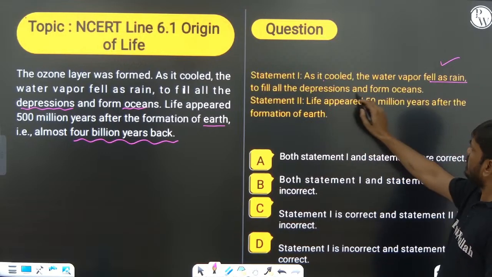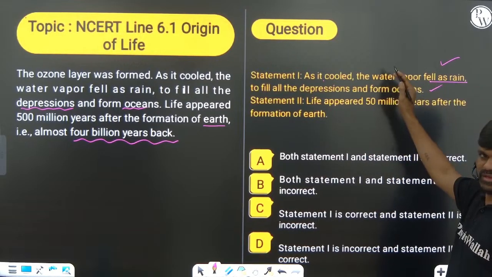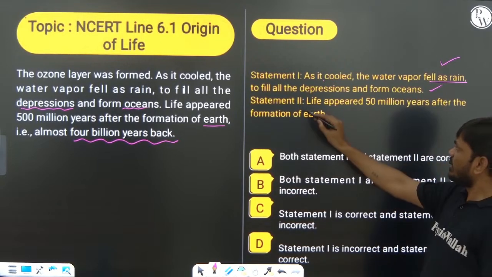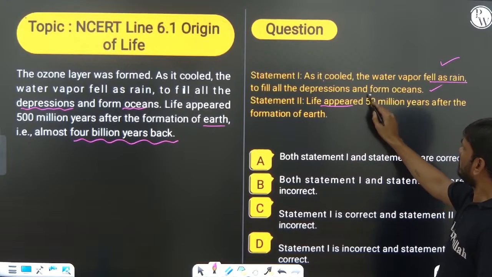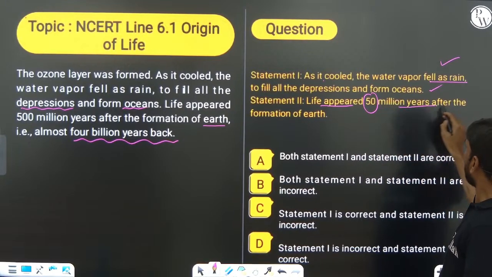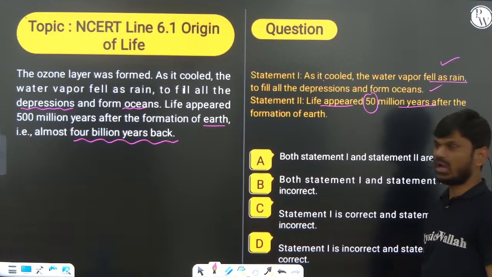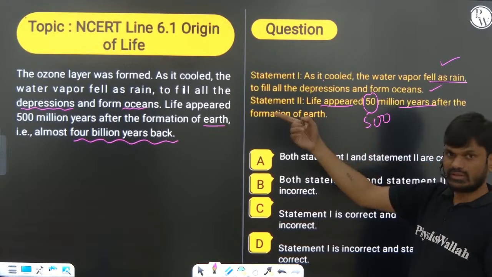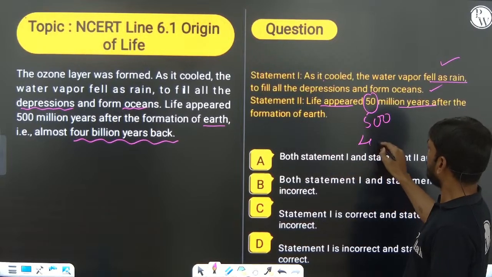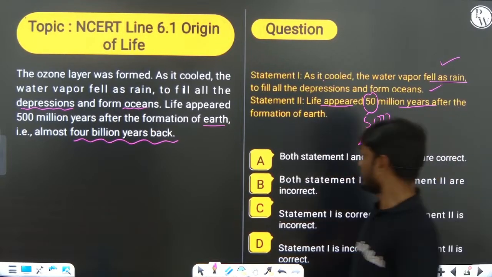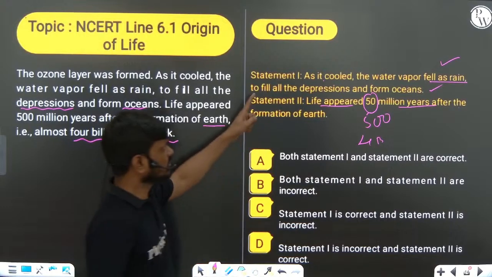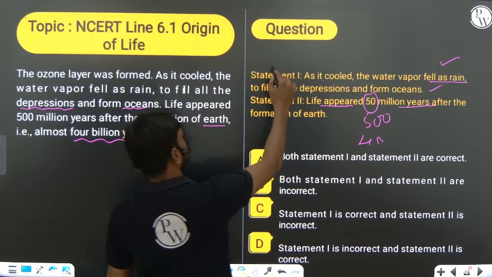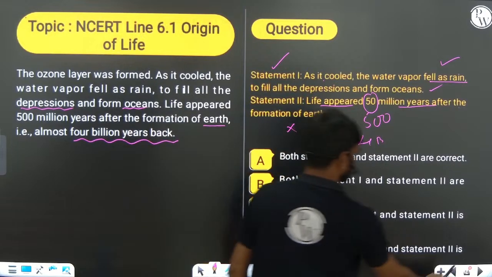All the depressions on the surface of Earth filled up and formed oceans. Statement 2: Life appeared 50 million years after the formation of Earth. Not 50 million, that is 500 million years after, or 4 billion years back. So statement 1 is correct, statement 2 is incorrect.